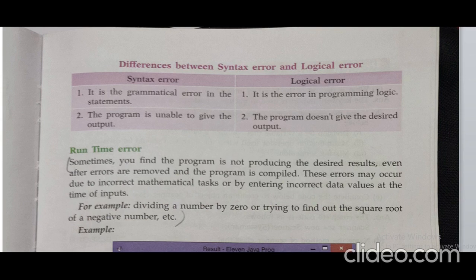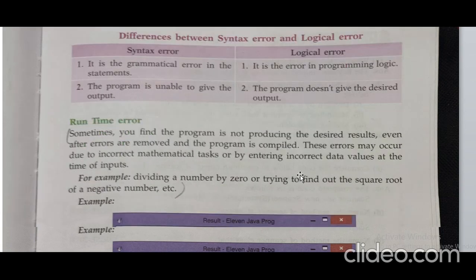Now the last error, runtime error. Runtime errors are those errors which do not produce the desired result even after errors are removed from the program when it is compiled. When you compile your program, it will show no syntax error. It means at the time of compilation it will show no error in your program, still it will not give the desired result. That error is called the runtime error. That error may occur due to an incorrect mathematical task or by entering incorrect data values at the time of input.